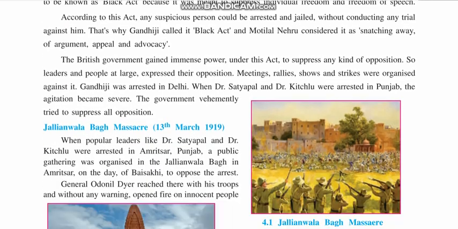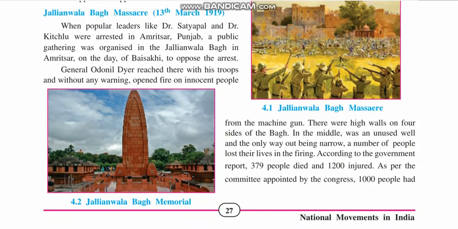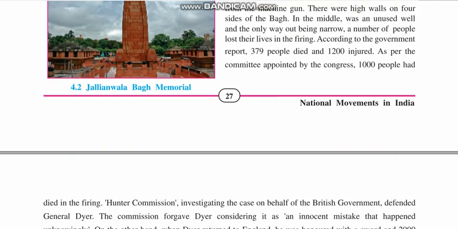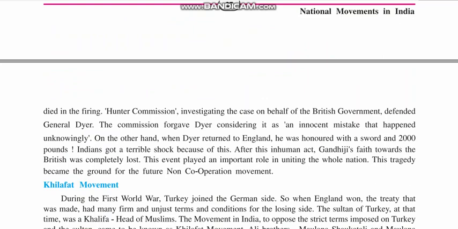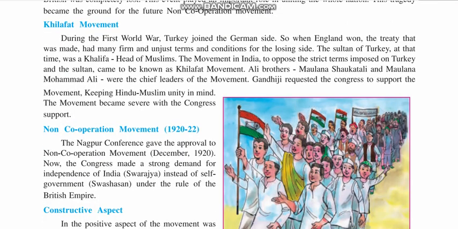And we saw details about the Jallianwala Bagh massacre, which killed almost 1,000 people, and how General Dyer, who was responsible for this massacre, was later honored when he went to England.